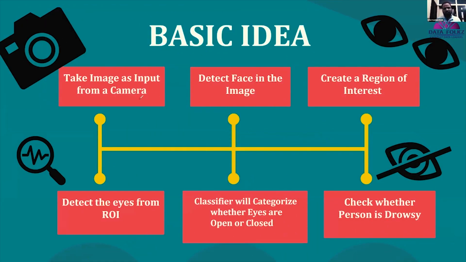First thing that we need to implement is taking an image as input from a camera. Is this part understood, guys? There is a camera fixed, and first of all it needs to take the image as the input. What is the next step? Detect the face in the image. I mean to say, from the image it has captured, first narrow down the focus to the face. Create a region of interest.